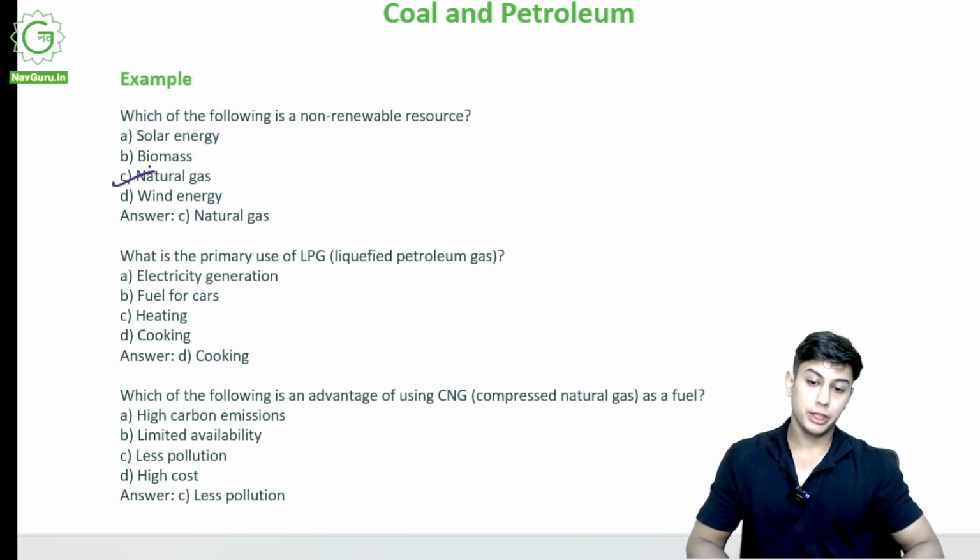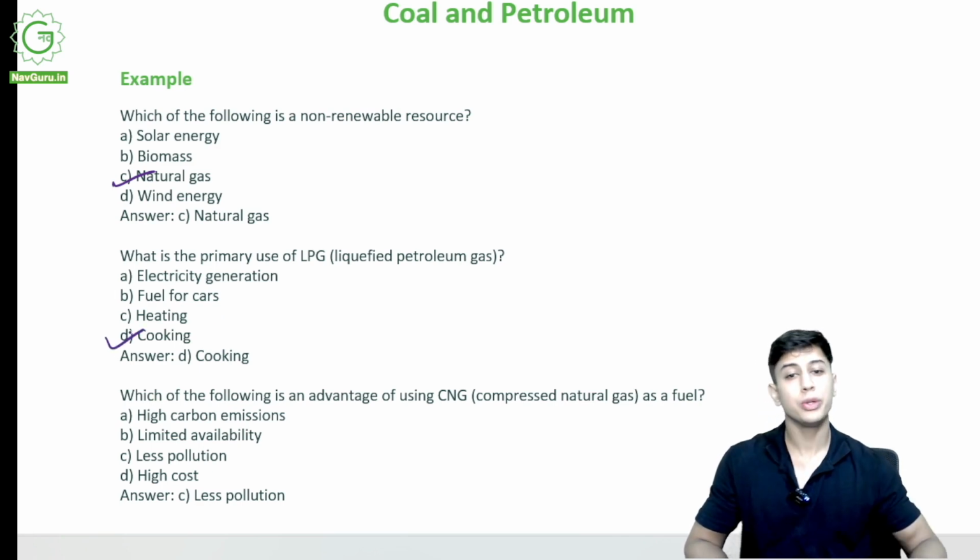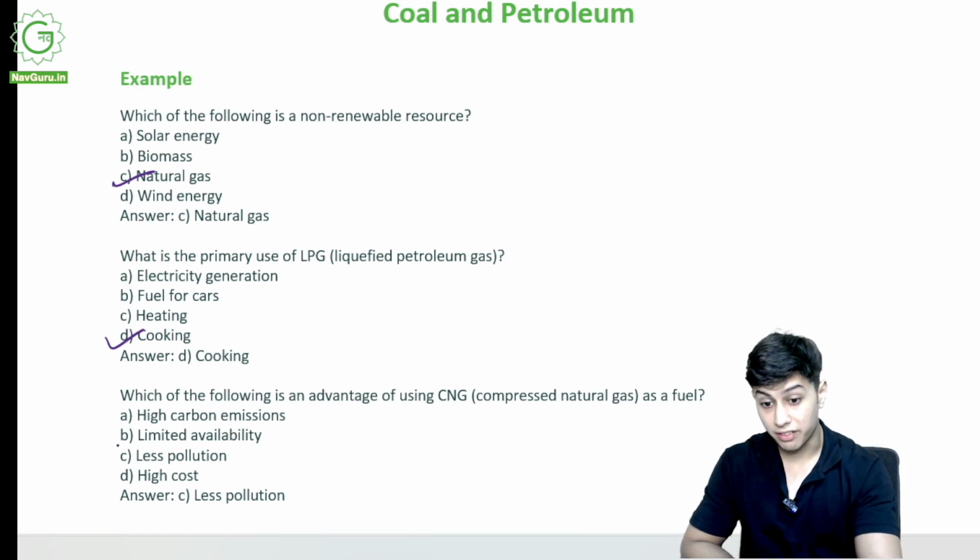What is the primary use of LPG, liquefied petroleum gas? Electricity, fuel for cars, heating, cooking. Cooking. Where do you use LPG cylinders? It is used in cooking, in kitchens, in your houses. Which of the following is an advantage of using CNG? High carbon emissions? No. High carbon emissions mean high pollution. Limited availability? No. Since natural gas is available domestically, CNG is also available. Less pollution? Yes, it is an advantage.